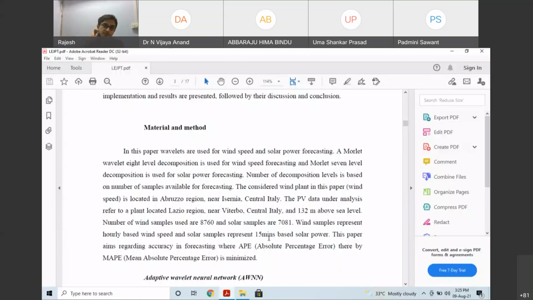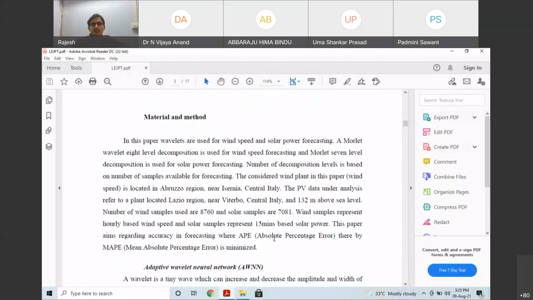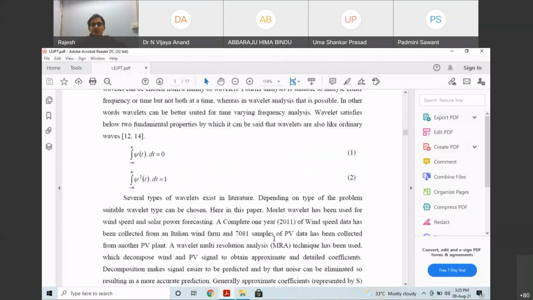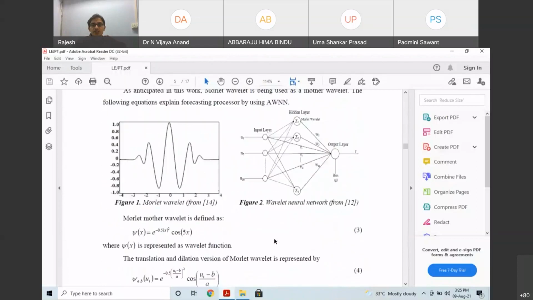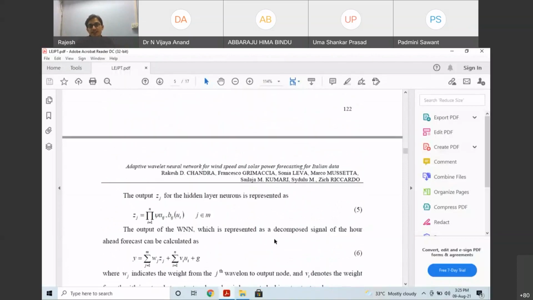They also mention the reference for the sea level, the number of wind samples and solar samples. Wind samples represent hourly pace, and solar samples are 15 minutes. Here we have done the work for 15 minutes, but later we averaged to 1 hour and did the study further. Initially we did it like this, with the same network, the same Mexican hat, sorry, the same Morlet wavelet, and wavelet neural network is the calculation.